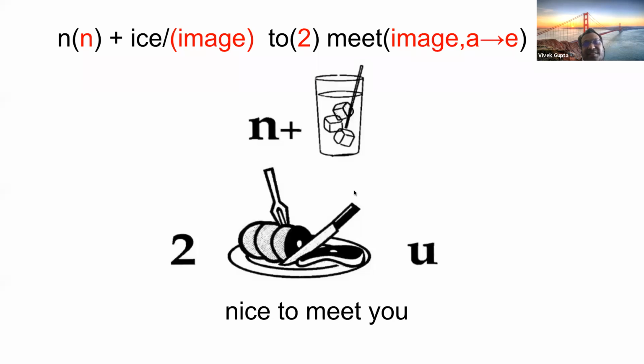Which is in the image, and then you can convert A to E, like a grammar mistake, and then you have a U, which is equivalent to U. So this is like "nice to meet you." Let me go to one more example.